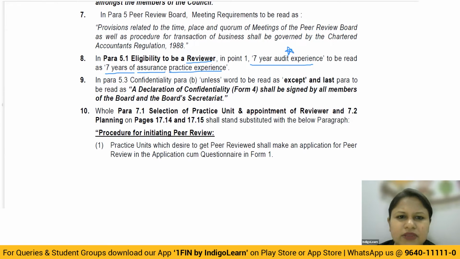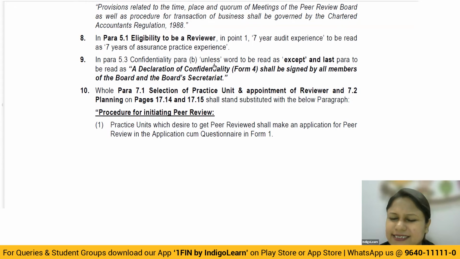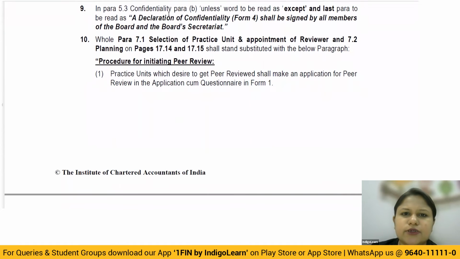They're all simple. Then when you talk about the confidentiality paragraph, when you talk about the peer reviewer signing the confidentiality document, they say that a declaration of confidentiality in Form 4 shall be signed by all the members of the board and the board secretariat. So this also is fine. The word 'unless' is to be read as 'except that', and when you correlate with the book, you'll understand it very easily. Now the procedure for peer review.